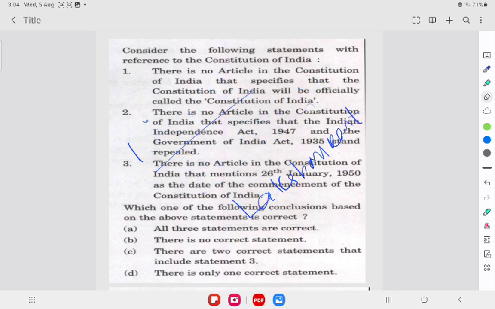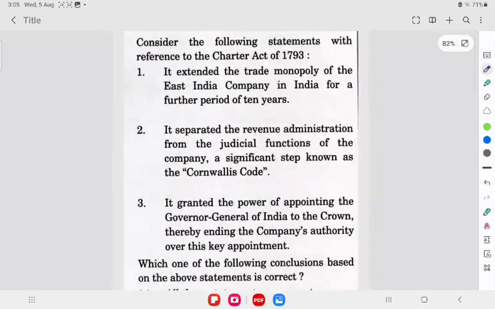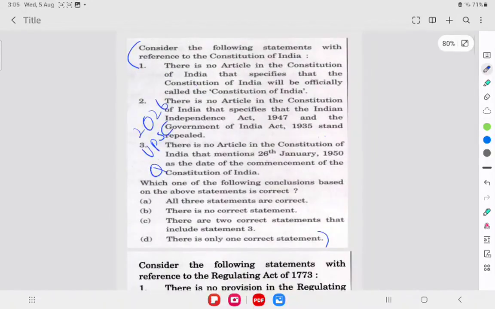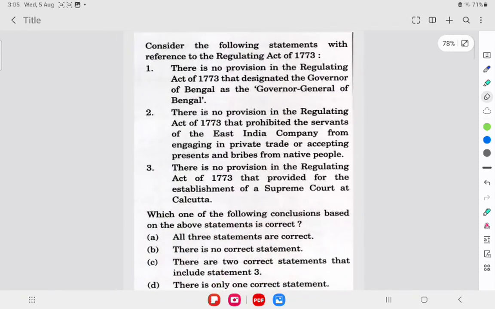This question I have taken as model from the 2026 UPSC question paper. All these questions are based on the model of the 2026 question only. So let's move on to the questions. The first question is,